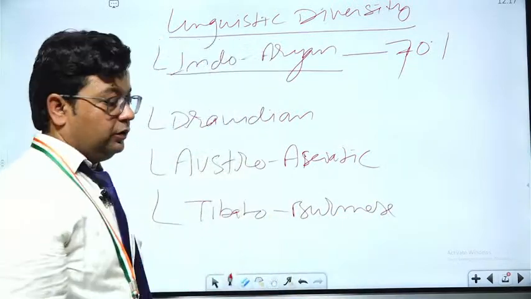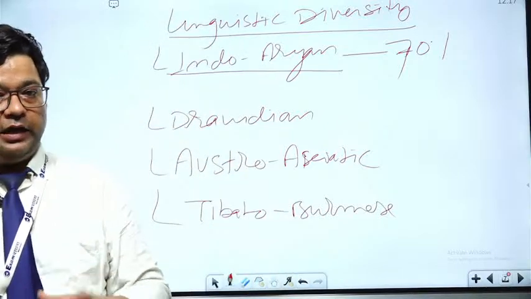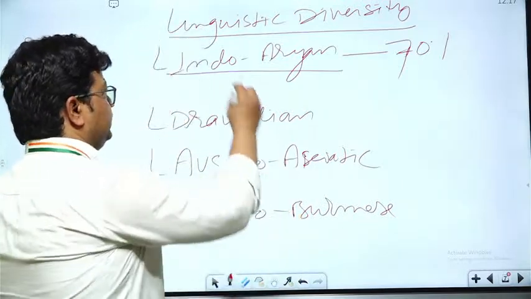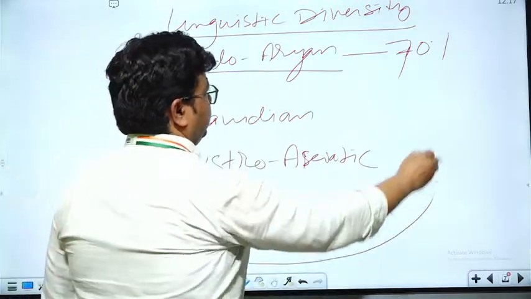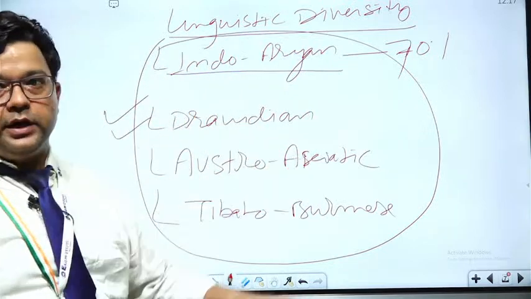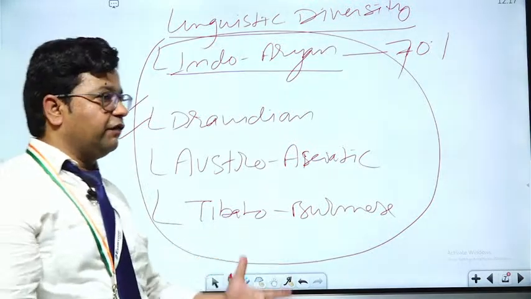So here we can see that four language families are spoken in India, and out of these four, this is the order in which India speaks them. The highest is the Indo-Aryan language, then Dravidian.